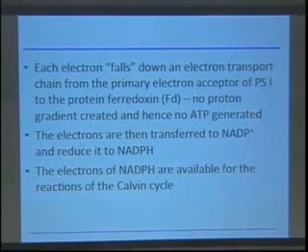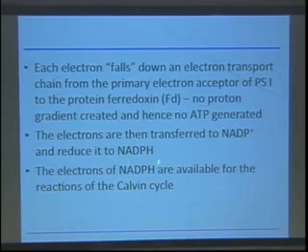And each electron falls down this electron transport chain from the primary electron acceptor. And in this case, if we're going from photosystem 1, it ends up in a protein called ferredoxin. And in the process of this set of electron transfer reactions, there's no proton gradient that's created. So in going from photosystem 1 reaction center to ferredoxin, there's actually no gradient that's created. So there's no ATP that results directly from that set of electron transfers, not like going from photosystem 2 to photosystem 1. These electrons are then transferred ultimately to NADP plus and reduce it to NADPH.